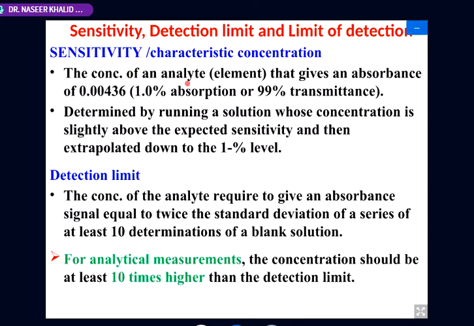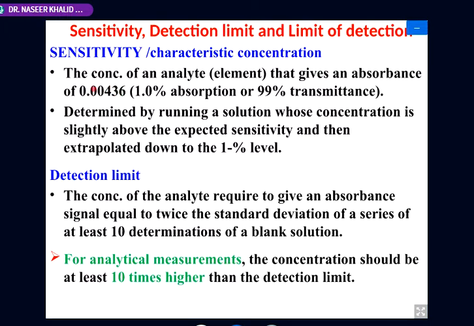It is the concentration of the analyte, in the form of the element, that gives us an absorbance of 0.0044, or more precisely 0.00436. If we round it off, we say 0.0044.